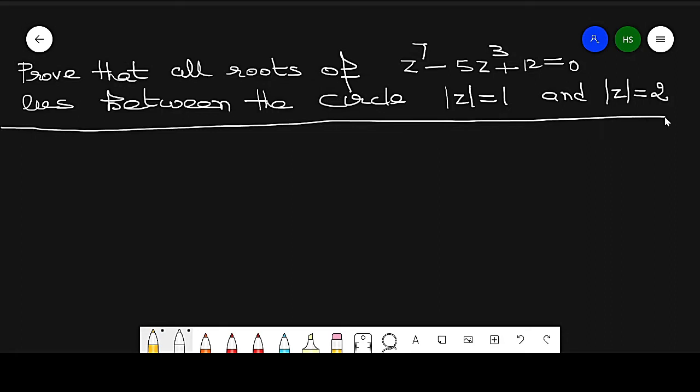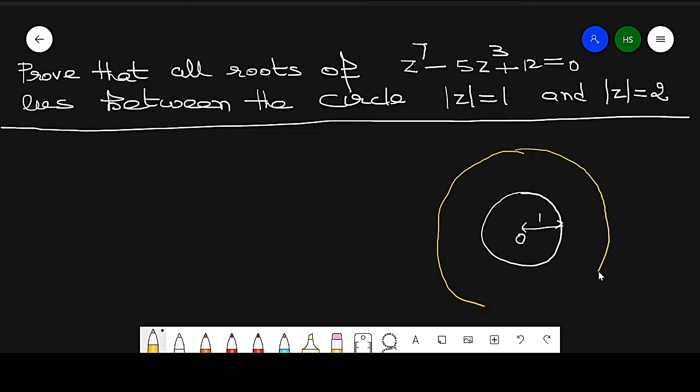So this is my equation, f of z plus g of z, and these are the circles. Suppose this is a circle of radius 1 with the origin at the center, so this is 1. After that, there is a circle of radius 2, so this is 2.